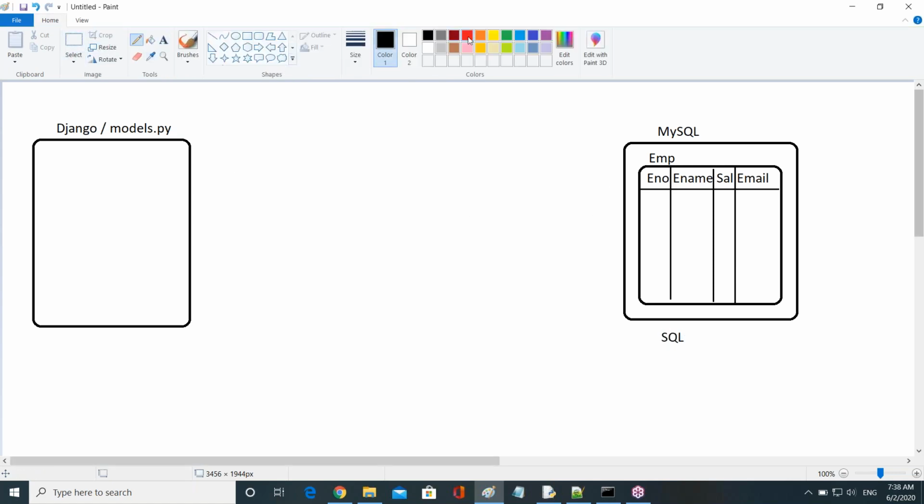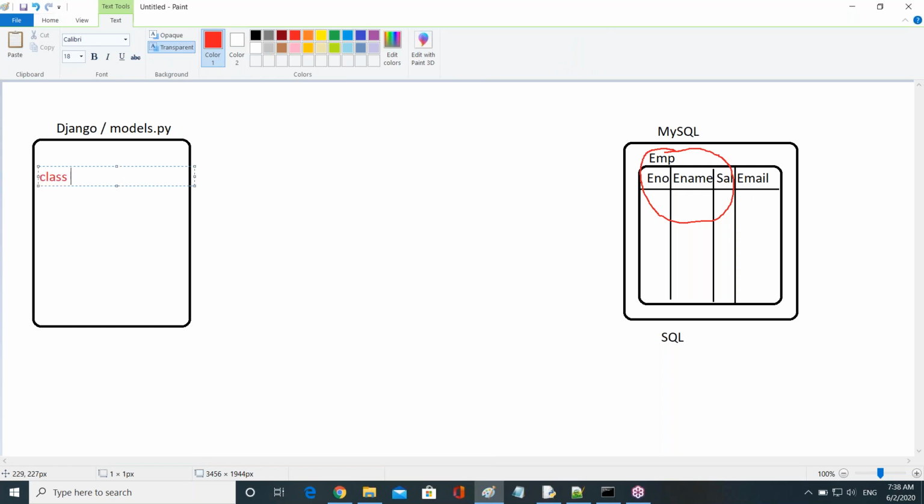For all these requirements, the corresponding code we write in the models file. For all these database requirements, we write the code in the models file, in the ORM language, guys. By using the ORM language in the models file, we write the code, and that code will be converted into this table. That's all. Now just observe, guys, here. So how do we write it? I take a class.